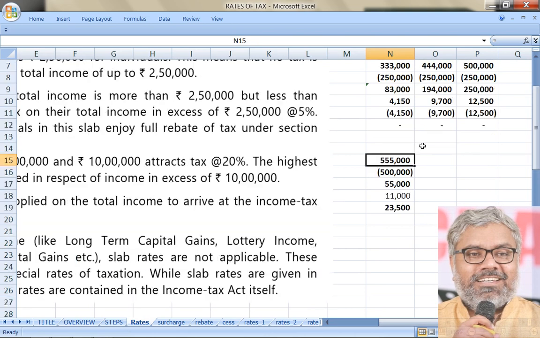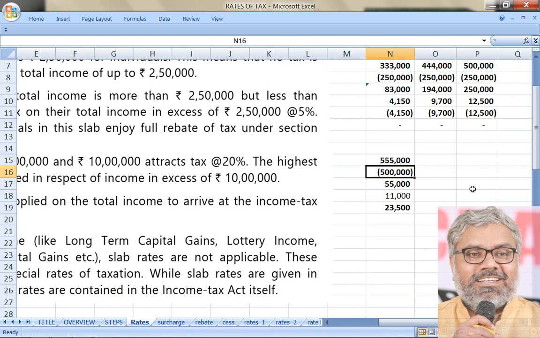Understand this very carefully once again. If an SSE has an income of 5,55,000, how much of that income is exceeding 5 lakhs rupees? 55,000. That will be subjected to a rate of tax of 20%. That is 20% of 55,000. Then add 12,500 to that, you will get the final tax liability. Why?